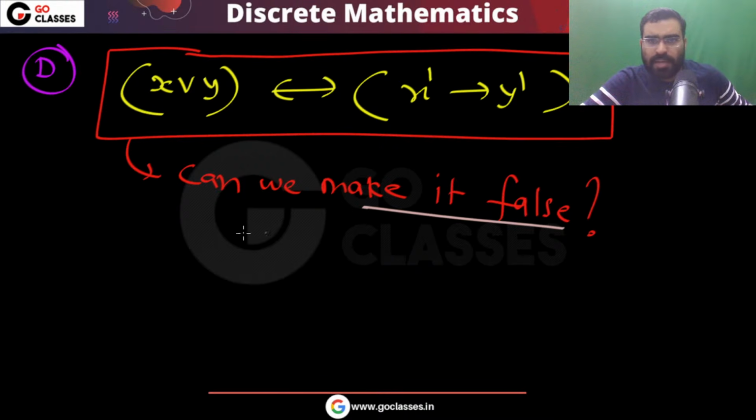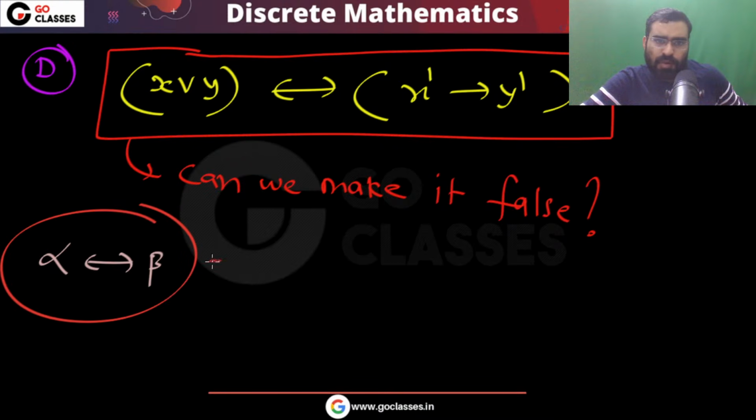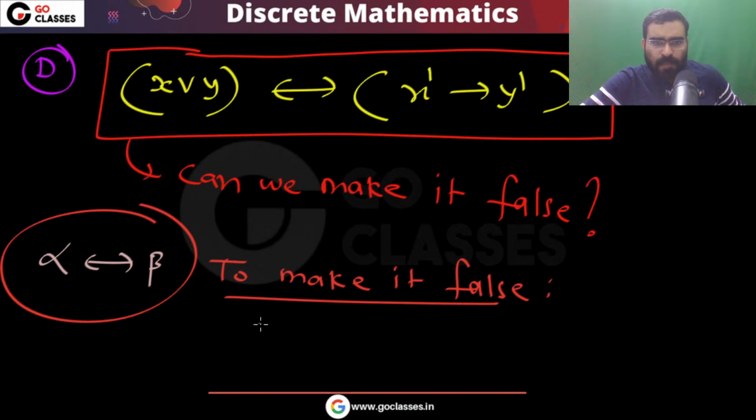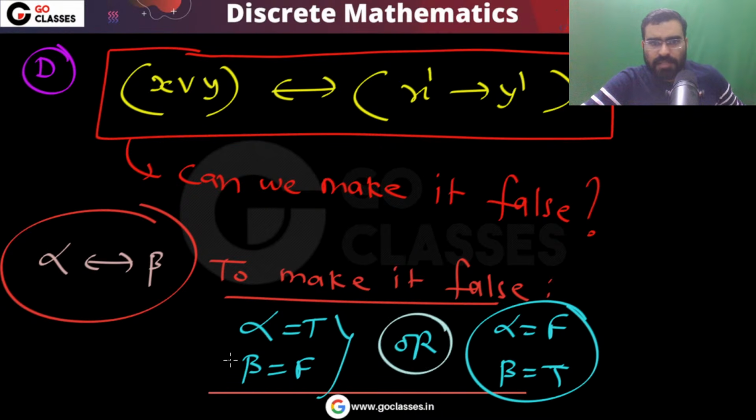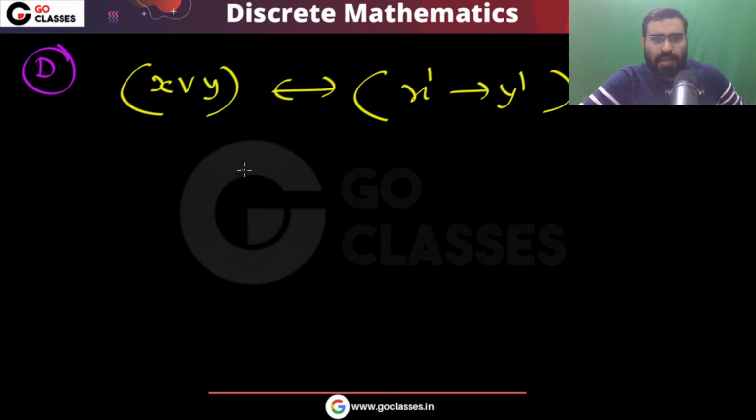Can you make it false? It is easy. If you have alpha double implication beta, when can I make it false? In which situation? If you want to make it false, what will you have to do? You will have to make them different. Either alpha true, beta false, or alpha false, beta true. One of them you have to do. Now let's see, can we do one of them?